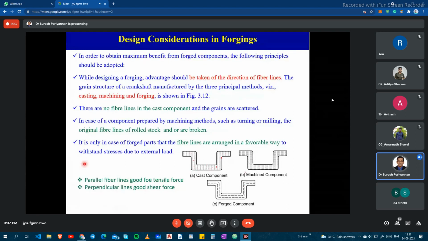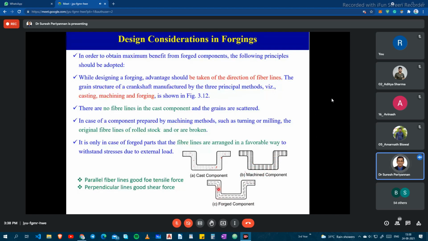Okay, the grains are scattered in this crankshaft when we are using the casting method for preparing this component. But when we are going for a machined component, the original fiber lines are rolled stock or broken, all fiber lines are broken, when we are preparing this crankshaft with the help of the machining process. But when you are going for a forging process, the fiber lines are oriented in a particular direction with the help of the hammering force. Okay, forging process.